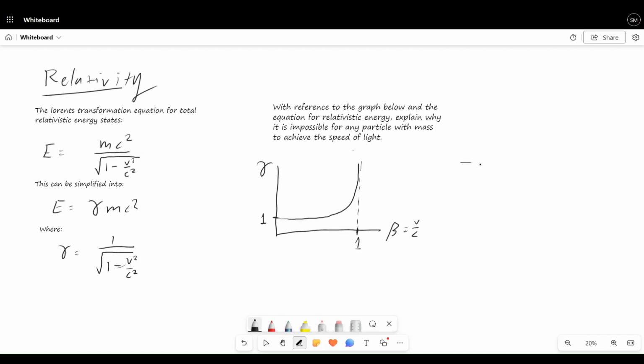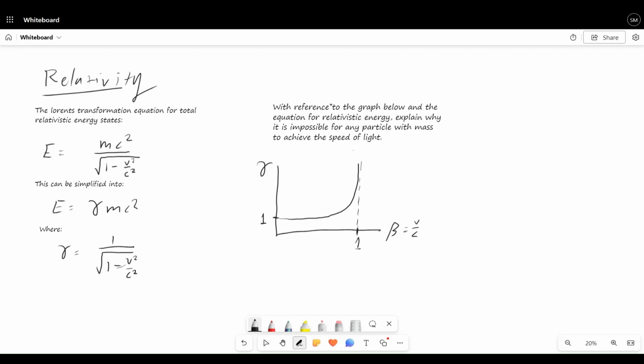Our goal here is to use the words in this question in our answer, right? So we have to use the words in this question as part of our answer. So that's our main goal, right? Okay, so let's look at this. When you have worded questions like this, specifically with equations and things like that, what they're basically looking for is a series of statements where together all the statements prove what's being postulated here. So you can see the assumption here is it is impossible for any particle with mass to achieve the speed of light, or it's asking us to explain that.